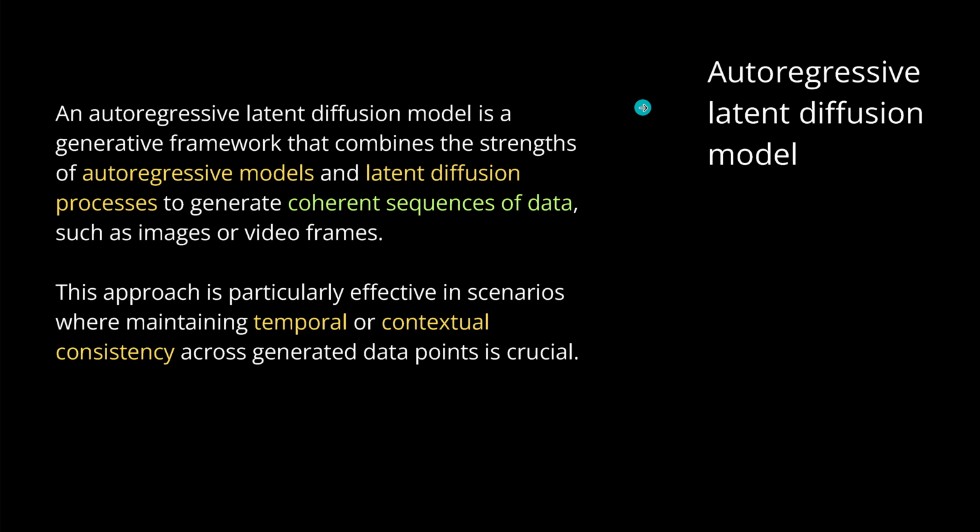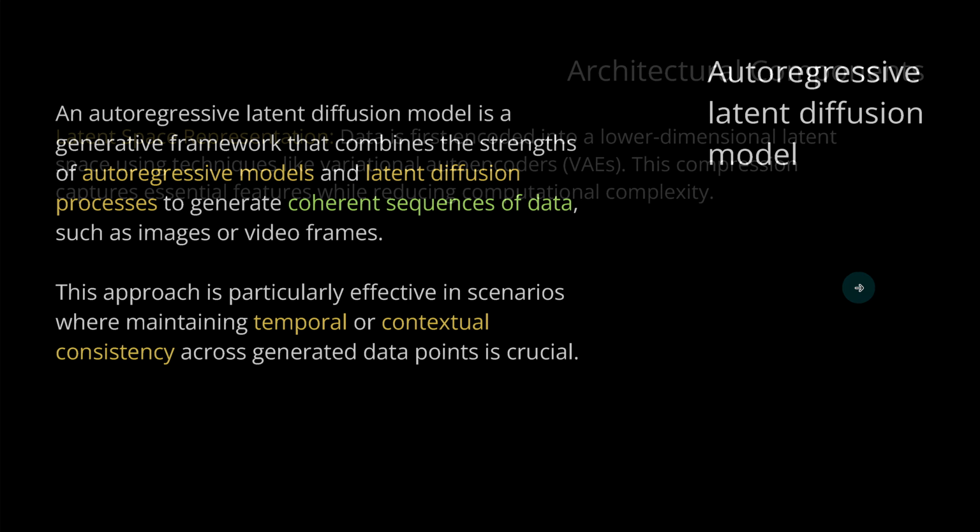What you need to understand is that our autoregressive latent diffusion model is simply a combination of the autoregressive model that we know and love, and our latent diffusion process. And combining these two, it generates a coherent sequence of data such as images or video frames. And this is exactly what we need to build our video engines. It is particularly effective in scenarios where we need to maintain temporal and contextual consistency while our agent is running around in this virtual 3D world. So, generated data points should be coherent with the past frames.